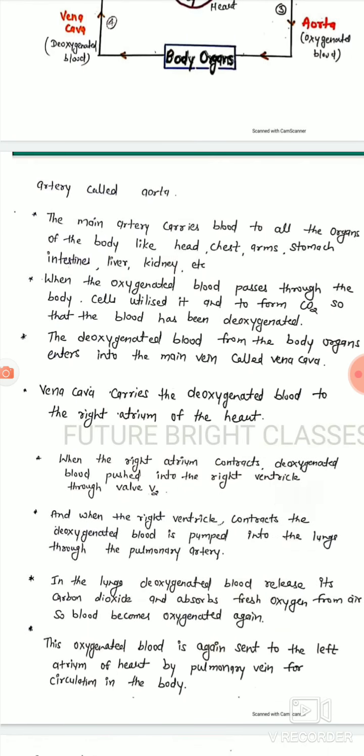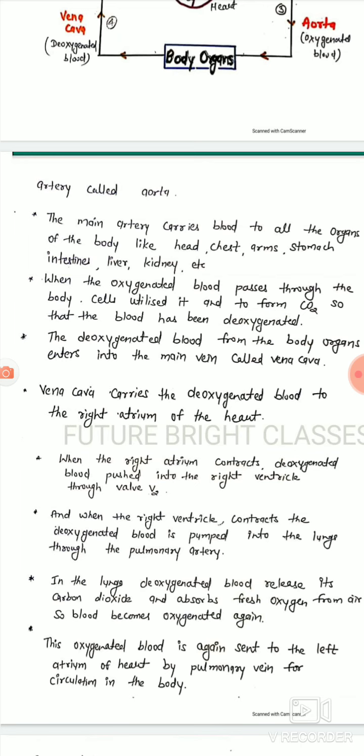The main artery carries blood to all the organs of the body like heart, chest, arm, stomach, intestine, liver, kidney, etc. When the oxygenated blood passes through the body, cells utilize it and form carbon dioxide, so the blood becomes deoxygenated. The deoxygenated blood from the body organs enters into the main vein called vena cava.